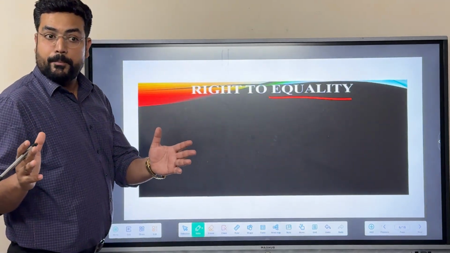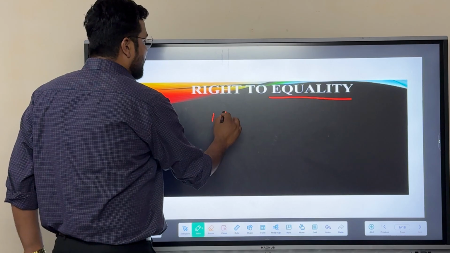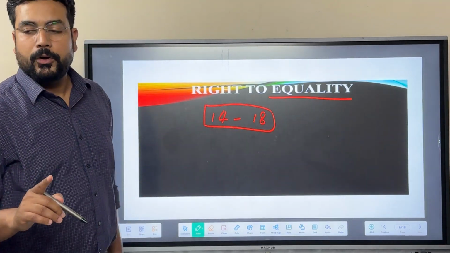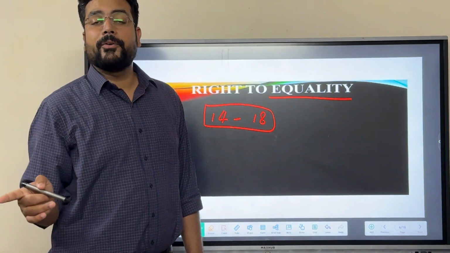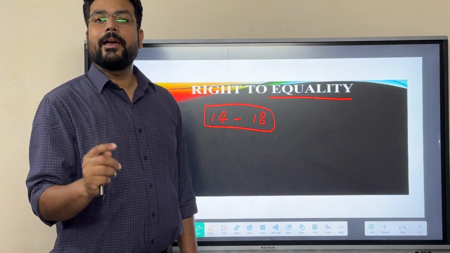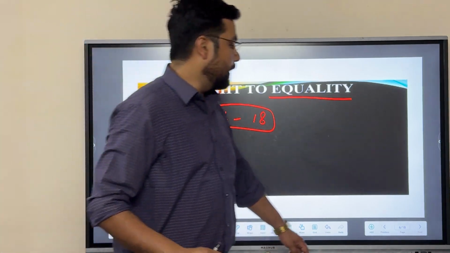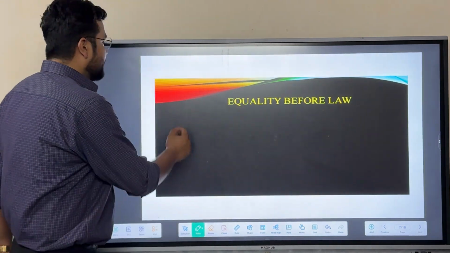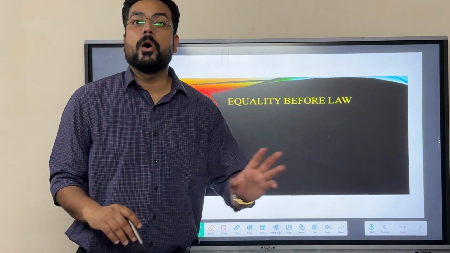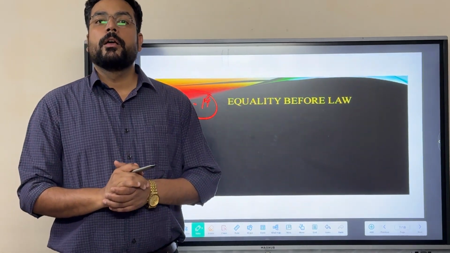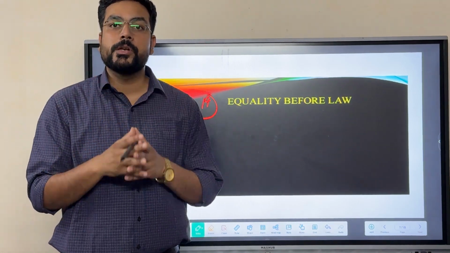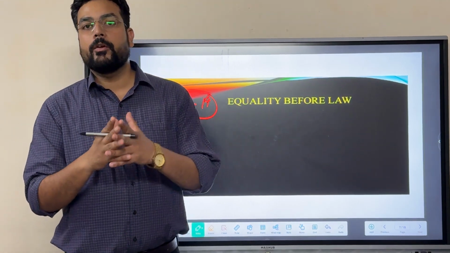This is one of the very comprehensive fundamental rights, having a total of 5 articles from Article 14 to 18. Out of all 6 fundamental rights, this is the most comprehensive fundamental right, as it has 5 different articles. So let's start. The first article is Article 14. Article 14 talks about equality before law. The state shall treat all the people equally before law. A state shall not make any kind of discrimination against the people in order to maintain equality before law.